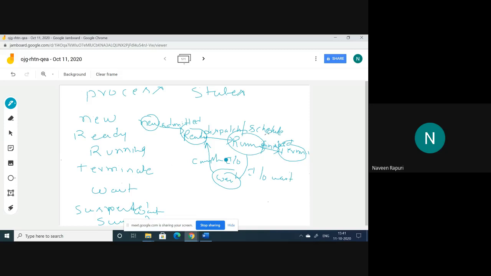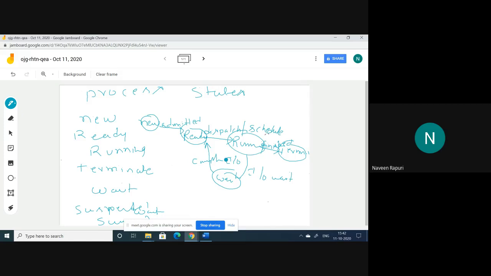So this is another environment. Here the new state is at secondary memory; ready, running, and wait, these three are at primary memory only. That means if any process is in the ready state, or in the running state, or in the waiting state, it is in the primary memory only. And one more question.